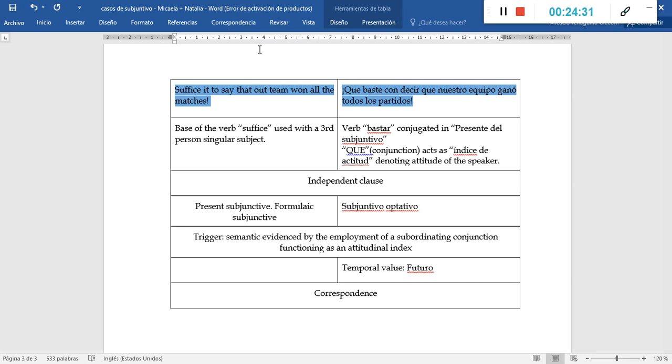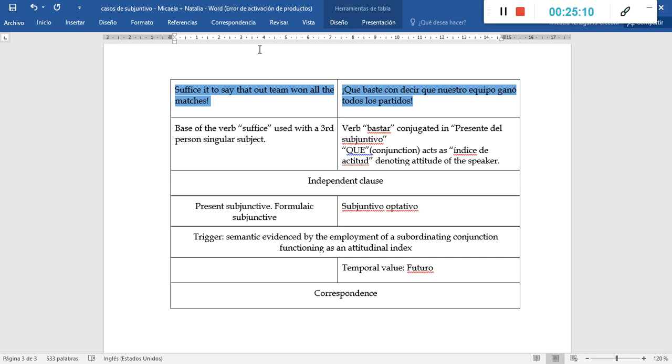As we did in the first example, in this sentence we need to classify not only the type of verb and the tense and the mood in which it is conjugated, but also of importance is to include the fact that there is a conjunction, the conjunction que, acting as índice de actitud or attitudinal index that denotes the attitude of the speaker.